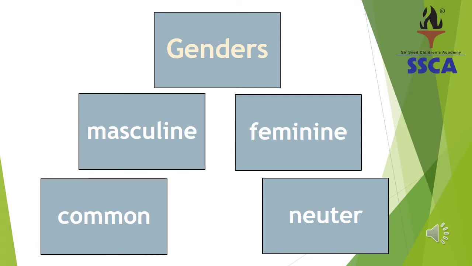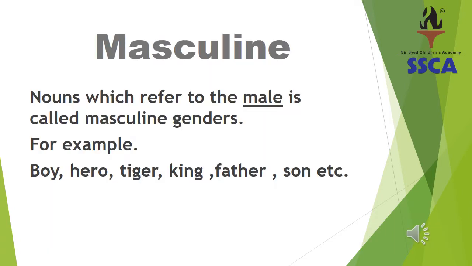So let's begin with masculine. Hope so students, you all are well aware of this gender. This is masculine. Nouns which refer to the male are called masculine gender. Like boy, hero, tiger, king, father, son, emperor, and there are many nouns which are male. So the masculine gender talks about male.